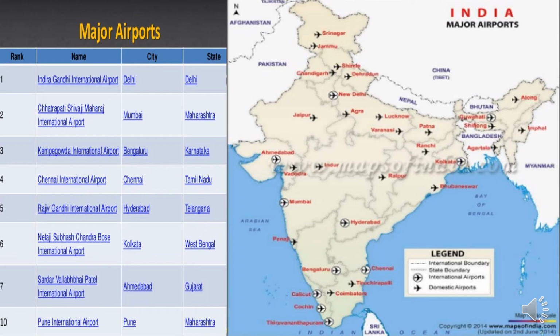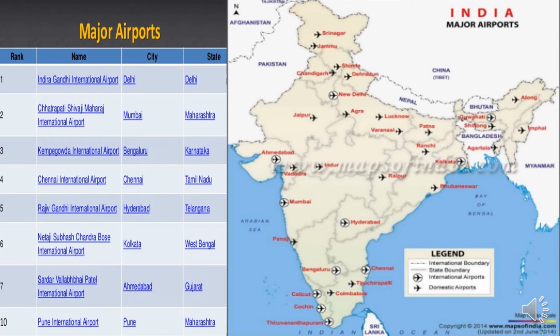Now, here are major airports of India. There are 449 airports in India, among which 12 are international airports. So, what are the international airports? We have Kolkata, that is your Netaji Subhash Chandra Bose International Airport. We have Guwahati, Amritsar, Delhi, Ahmedabad, Mumbai. We have Panaji, yes, Panaji. Then we have Bangalore. We have Hyderabad, Chennai, Kochi, Thiruvananthapuram. These are your 12 international airports.